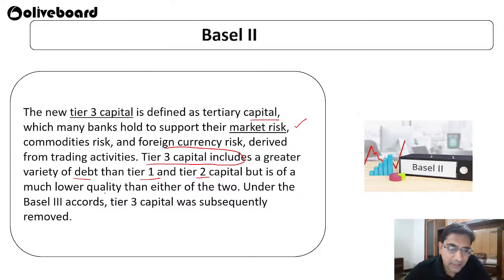But the quality of this tier 3 capital is lower than the two of them. Under the Basel 3 Accord, this tier 3 capital was removed. So right now only two tiers are there, tier 1 and tier 2 capital. In Basel 2 they tried to include a tier 3 type of capital also, but because of some issues and the low quality of this capital, it was removed in the Basel 3 norms.